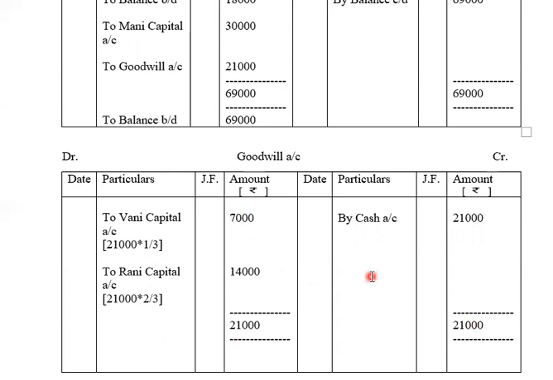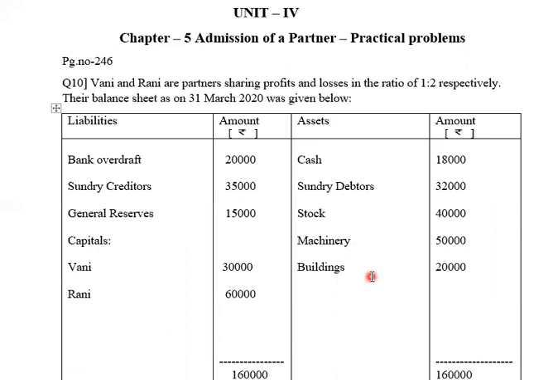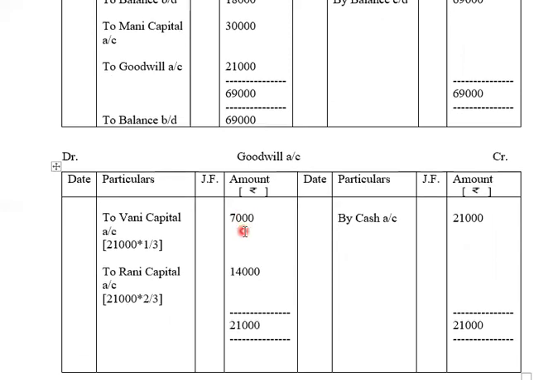After goodwill account, we need to check with 2 items. One is general reserves and next is profit and loss account. If these 2 names are given in the question, we'll be preparing these accounts. Otherwise, we'll be continuing with partners capital. But here we have been given general reserves 15,000. So we'll be preparing general reserves account. As it is a liability, it will have credit balance and will be shown as by balance brought down 15,000.